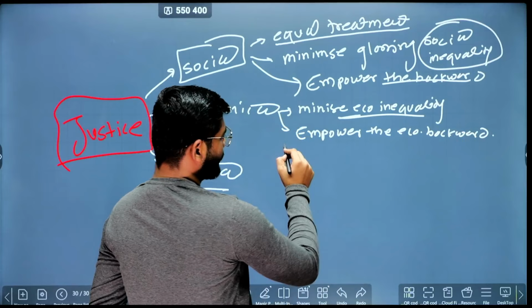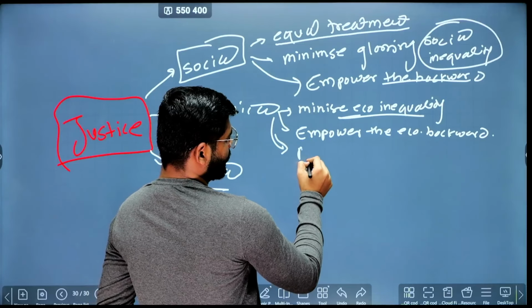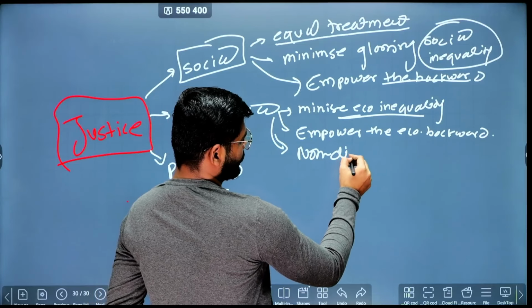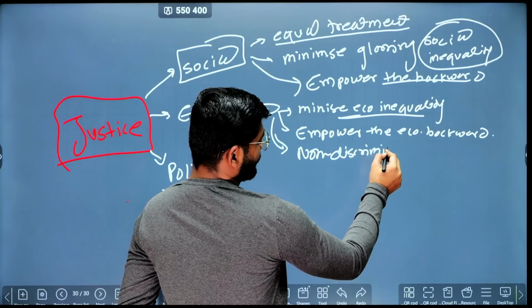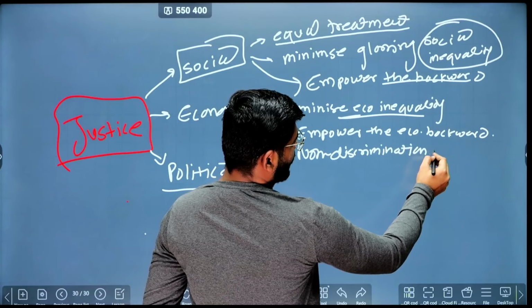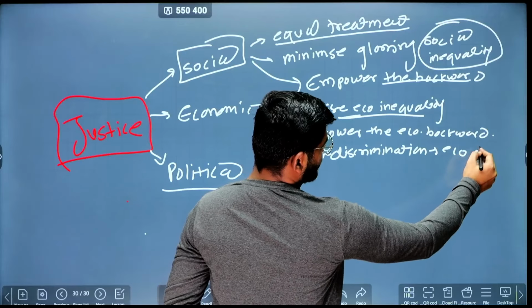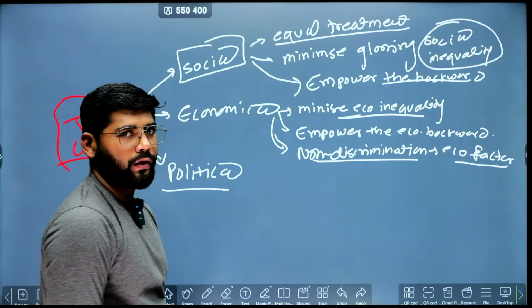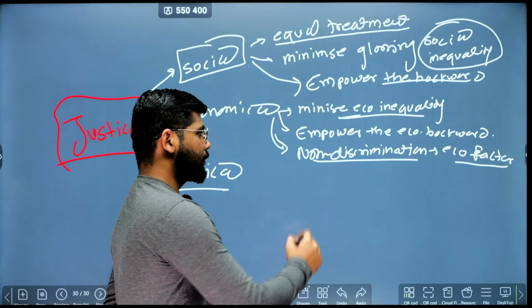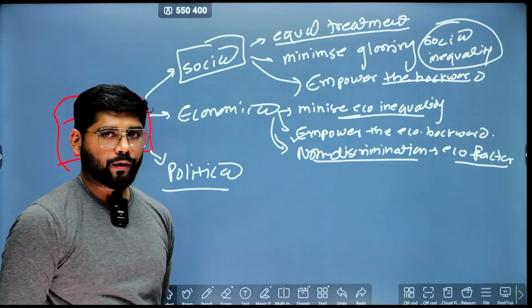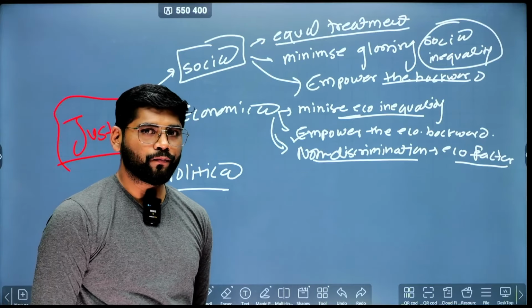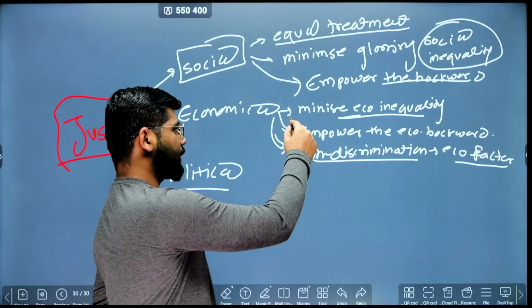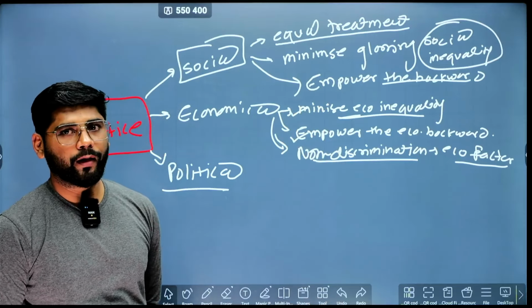Another aspect is that there should be non-discrimination based on economical factors. So this is about economical justice. The state should take steps to empower the economical backward, as well as minimize economical inequality.